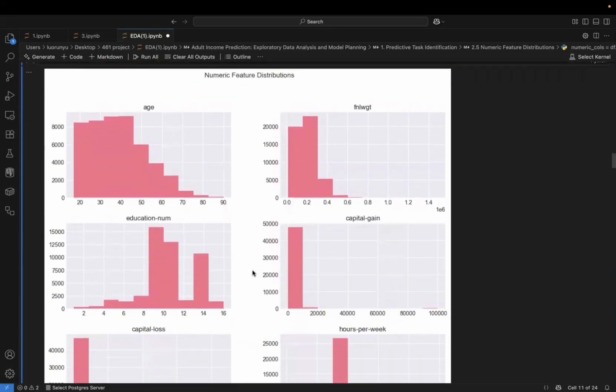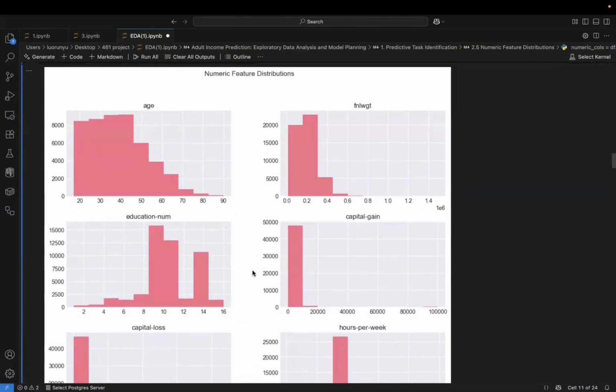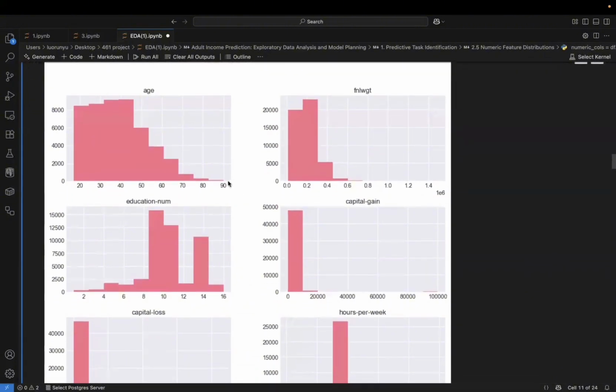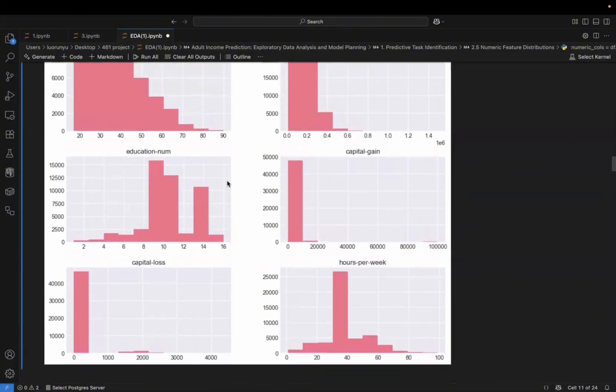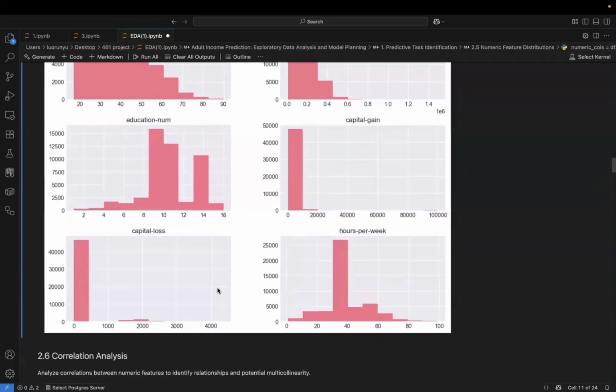Then we visualize the distribution of numerical features. Two interesting patterns stood out. First, age is right-skewed, meaning that the workforce in this dataset is predominantly younger. Second, we can look at the capital gain and loss. They are extremely sparse. Most values are zero. For linear models, we might need to apply a log transformation to handle the skewness effectively.